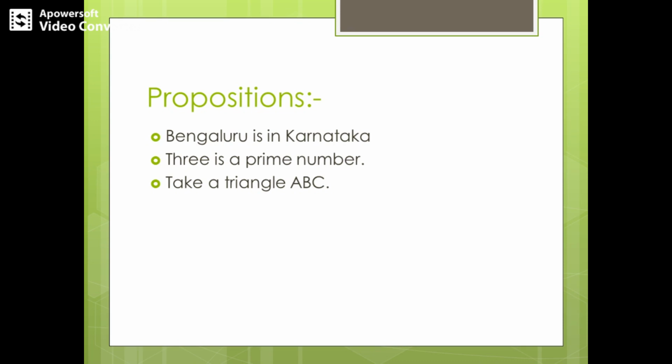So let's say we have taken these three examples. The first one is Bangalore is in Karnataka. The second one is 3 is a prime number, and third, take a triangle ABC. Among these, let's check what is meant by proposition and whether all these three are propositions or not. So in the first example, it seems to be a statement, right? Yes. So Bangalore is in Karnataka is a declarative sentence.